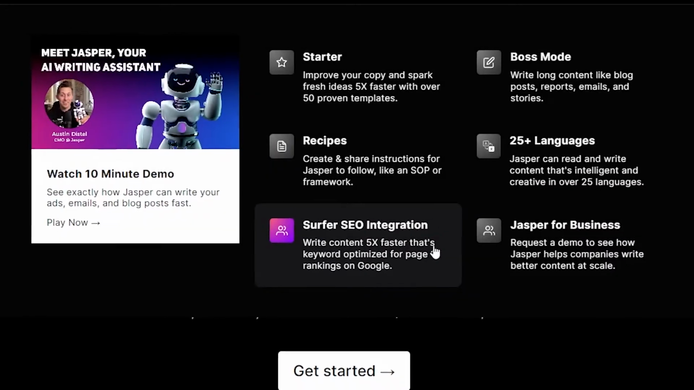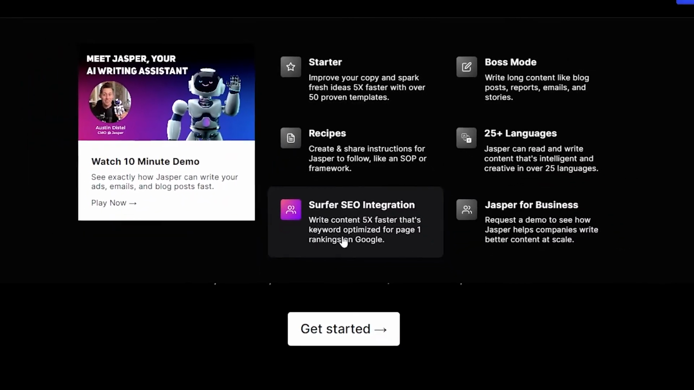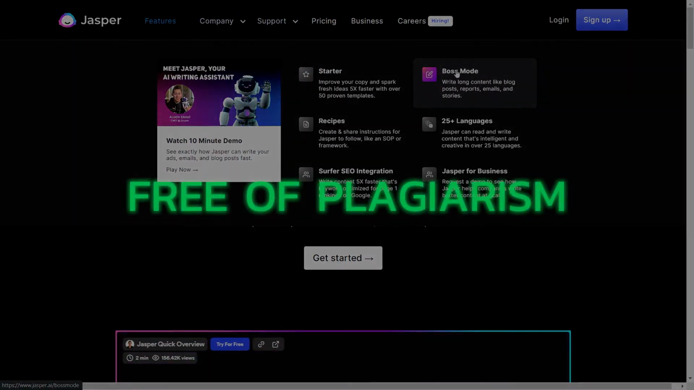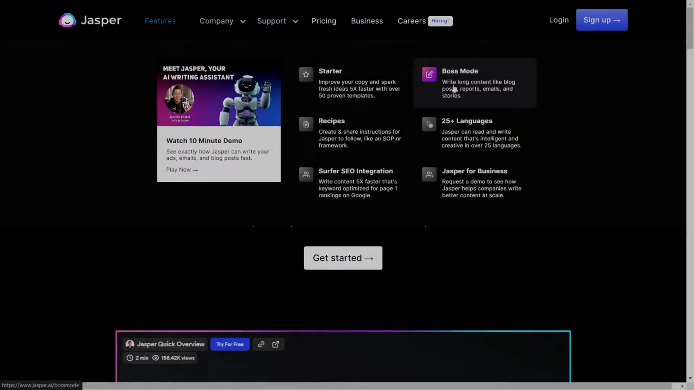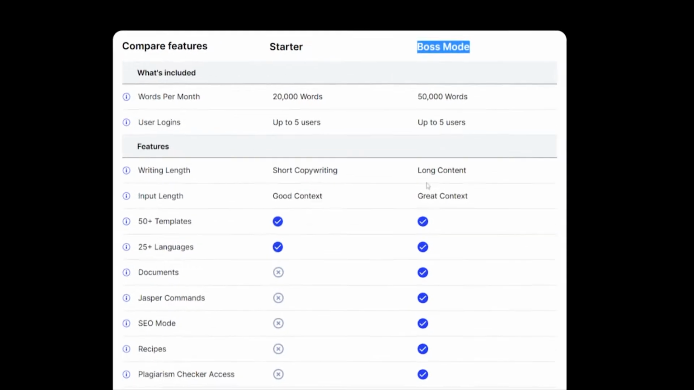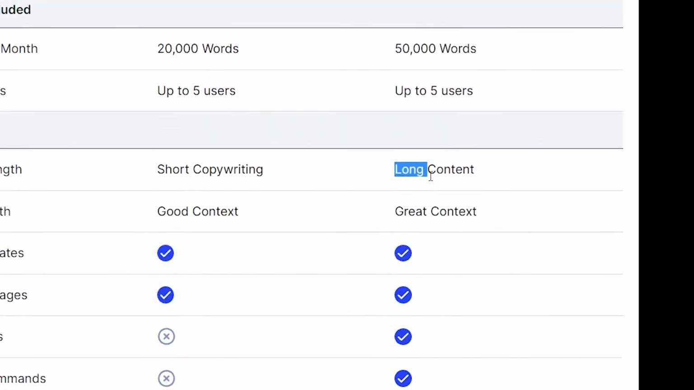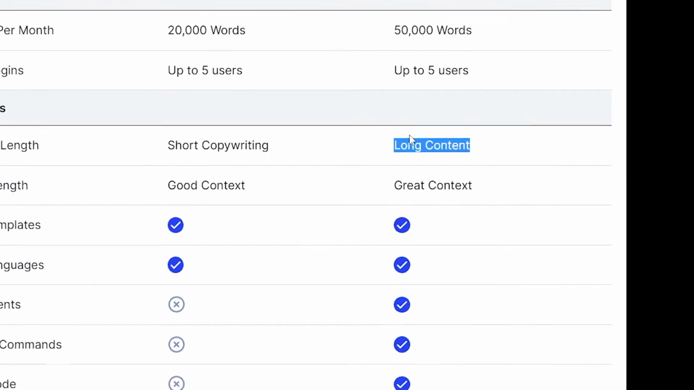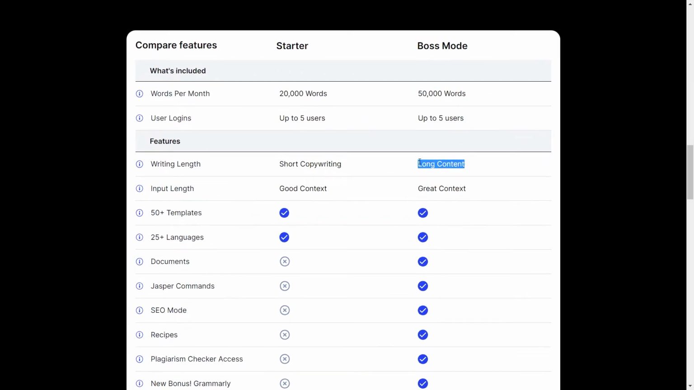The AI-generated output produced by Jasper Toolbot is 99.99% original content that is free of plagiarism. This will also allow you to generate high-quality content that is also SEO optimized in a fraction of the time you usually would. The real power lies in boss mode, which unlocks the long-form assistant, allowing you to write total blog posts, marketing emails, or even entire books.